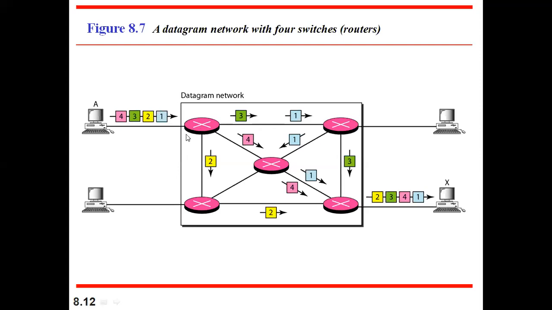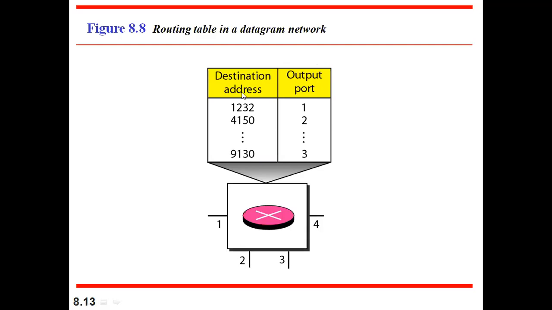Then this switch will be maintaining one routing table. If the address is so and so, then I should send it to this. If the address is so and so, I should send it to this. That is what we have in the table. If the destination address is 1232, I should send it to output port 1. These addresses I have generated randomly. If the address is 4150, I should send it to the second. If the address is 9130, I should send it to the third one.